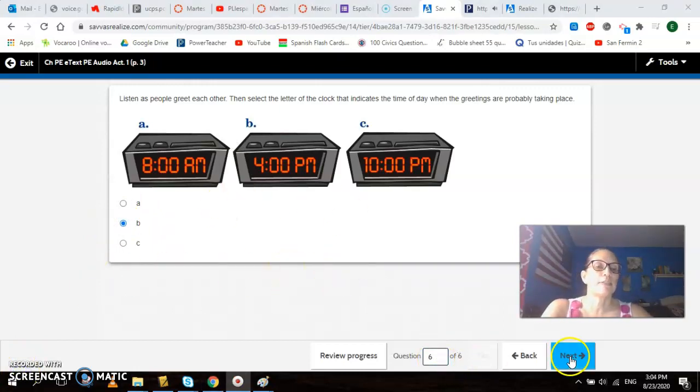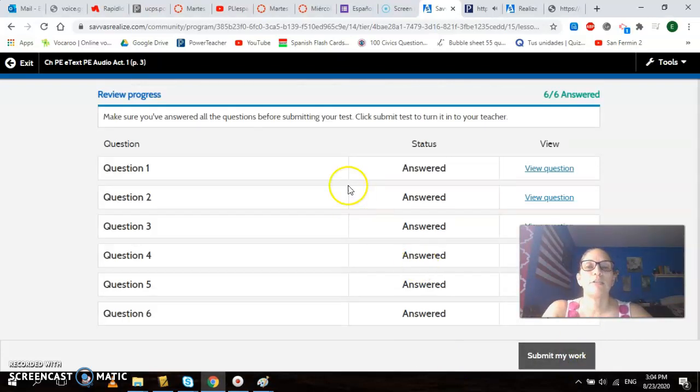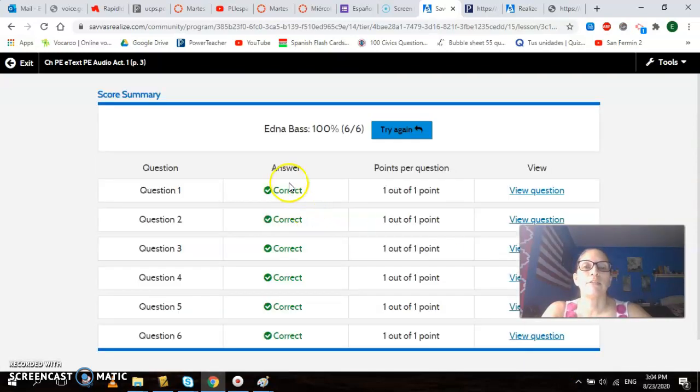Okay, so I finished answering all my questions. I'm in question 6. Then I click next. And it's going to show me that I already answered all the questions. And I'm going to click submit my work. It's going to show me that they are completed and that I got them all correct. If I didn't get one correct, it's going to show me that it was not correct. And I can actually go and try it again and do it until I get it correct. So that's for that activity.